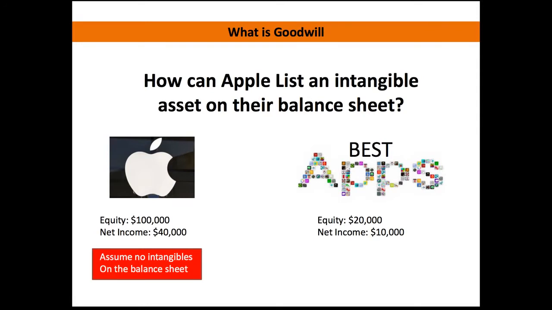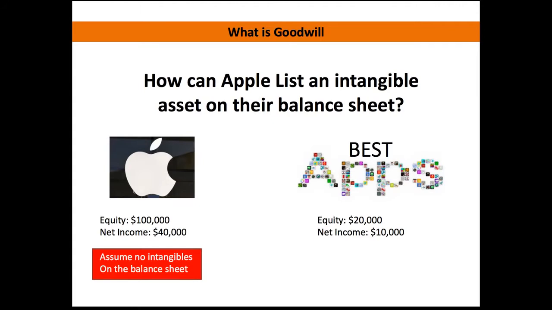Let's say that the equity of Apple is $100,000 and that their net income for the year is $40,000. I know that those numbers aren't accurate, but we're using these to simplify this demonstration. We're also going to assume that presently, Apple has no intangible assets listed on their balance sheet, so both goodwill and intangibles would be listed as 0. Then when we look at the smaller company, Best Apps, their equity is only $20,000 and their net income is $10,000.